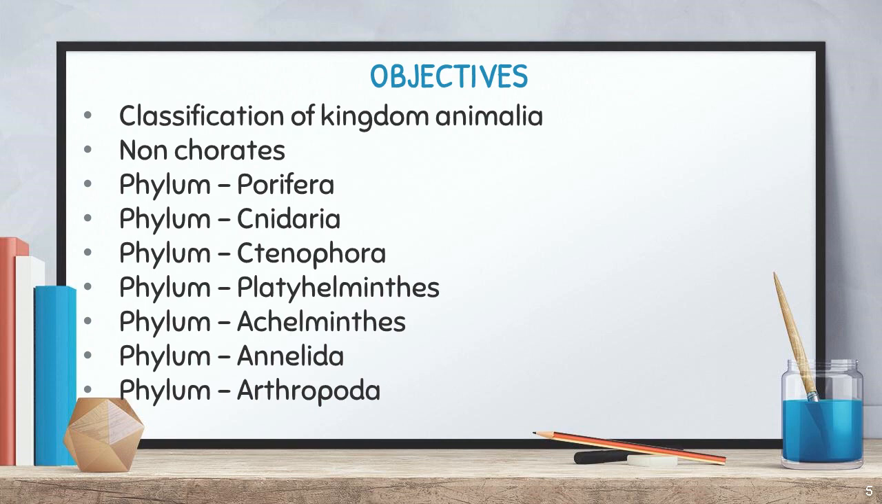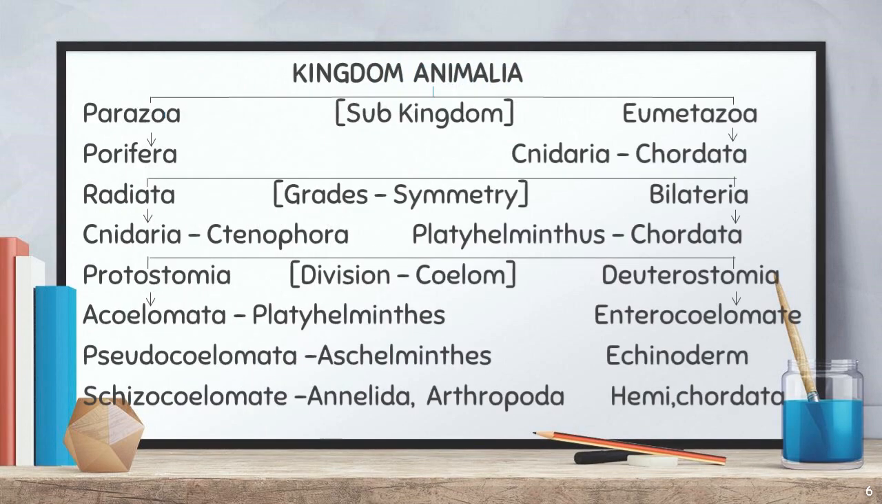What do you mean by non-chordates? There is no notochord for these organisms. That is called non-chordate, or we can say invertebrates. Is it clear? So let us look into them one by one, right? Okay. So the first one is the classification of kingdom Animalia, right? We know kingdom Animalia consists of all the multicellular organisms. So all the multicellular organisms belong to kingdom Animalia, right?